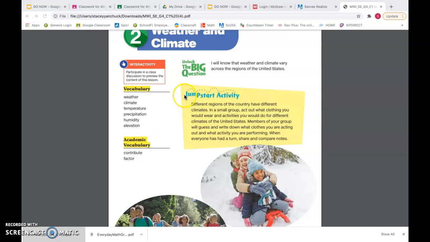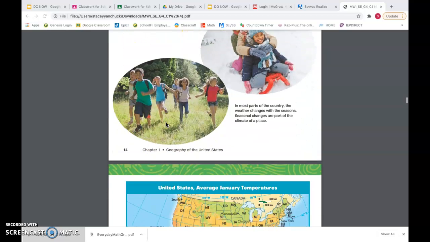So just think about it as we're reading. Different regions of the country have different climates. Think about what clothing you would wear if you lived where we live right now. What clothing would you wear right now? And what clothing would you wear in Texas if it was the middle of December? What do you think you would do? How do you think you would feel?